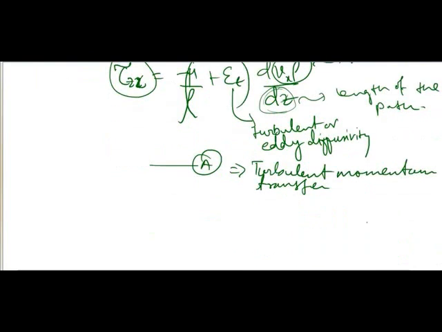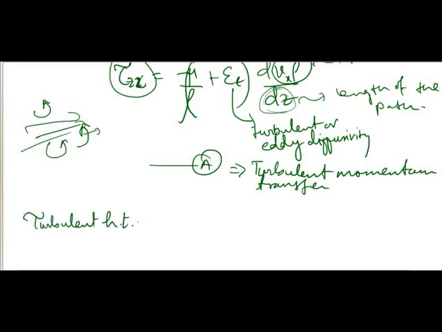Here epsilon t is due to eddies, which occur in the flow pattern as a result of the turbulent flow situation. The extra momentum transferred due to the formation of eddies is considered through this factor, epsilon t. Similarly, for turbulent heat transfer,